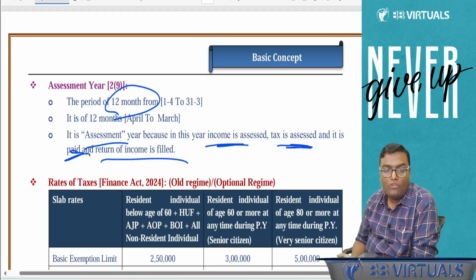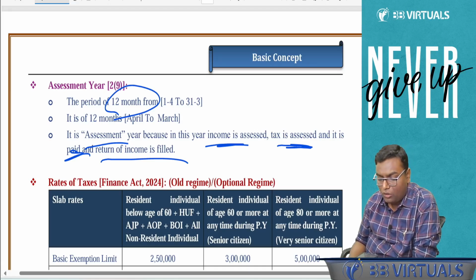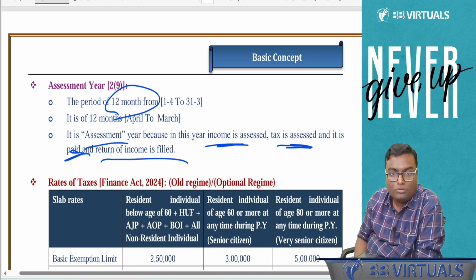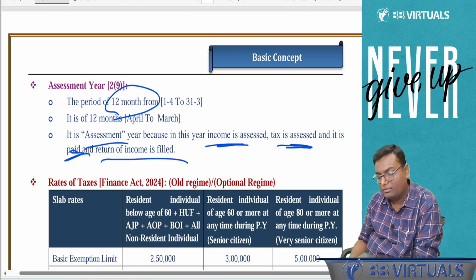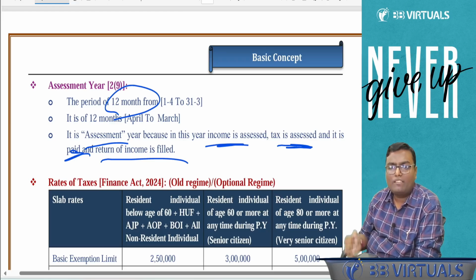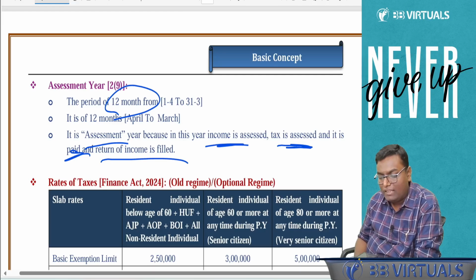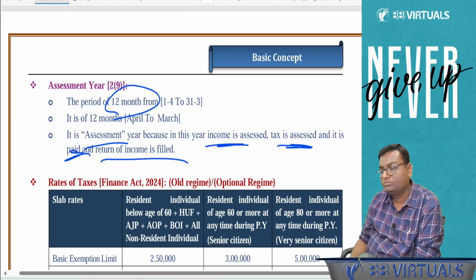Then now we are moving toward a very interesting topic, and I want all of you to have calculators with you because we will be requiring calculator, because it is all calculative methods now going to start. That is rate of taxes.